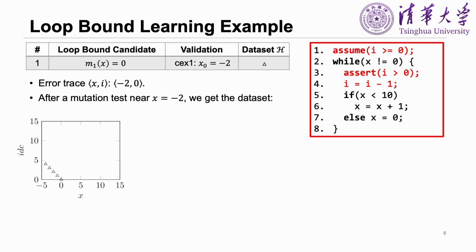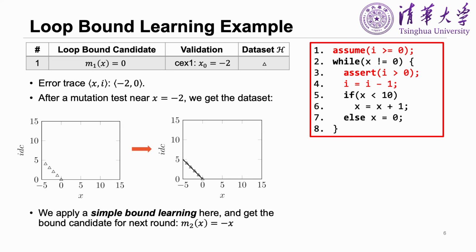So, in order to get more examples in one round, after we receive the error trace, we make a mutation test near x equals -2. Then we can get the following dataset, which is labeled by triangles in the figure. Here we can apply a simple loop-bound learning strategy, and we can get the loop-bound candidate for the next round, which is m equals -x.